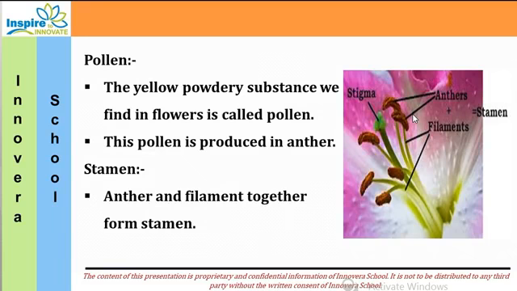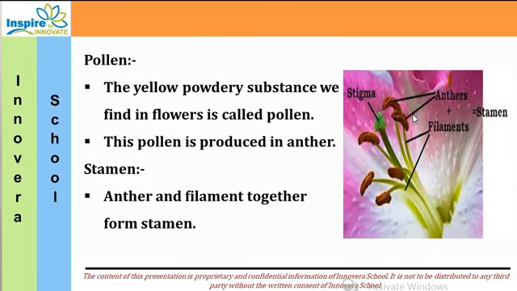The powdery substance in the flower is stuck to the wings of the honeybees or the birds, and when they fly, it falls down on the stigma, and then it goes down to the ovary through the style.